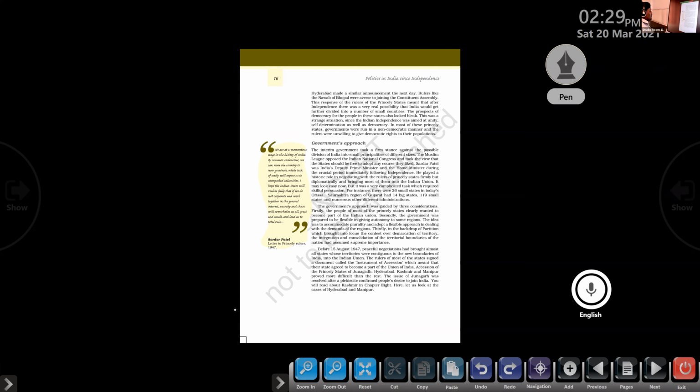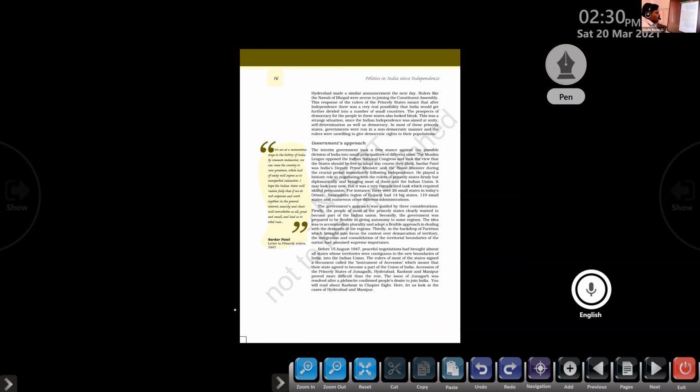Okay, so what are they? First of all, the people of most of the princely states clearly wanted to become part of the Indian Union, so the government welcomed them. Secondly, the government was prepared to be flexible in giving autonomy to some regions. The idea was to accommodate plurality and adopt a flexible approach for dealing with the demands of the regions. In some cases, the government accepted the idea of the rulers or the people of some regions to adapt them to the Indian Union. Thirdly, we already know the problem of partition and the division of the state there. Clear or not? So we took necessary steps to avoid such kind of problem, but consolidated.